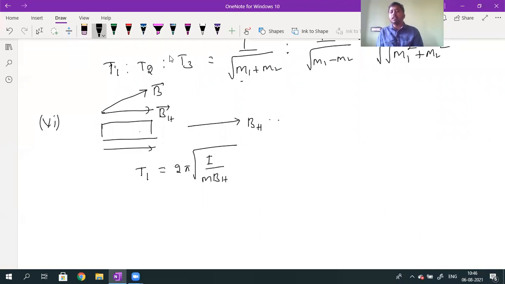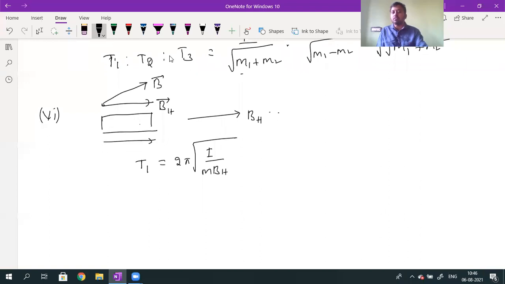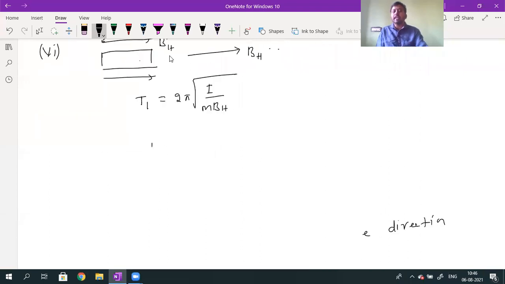Because of applying the external magnetic field, its time period of oscillation necessarily changes, because the time period depends not only upon the moment of inertia and the magnetic moment, but also upon the external magnetic field. So when the external magnetic field is applied, I call the time period T2.